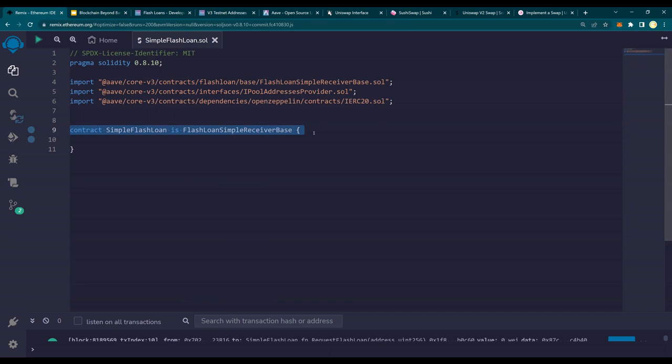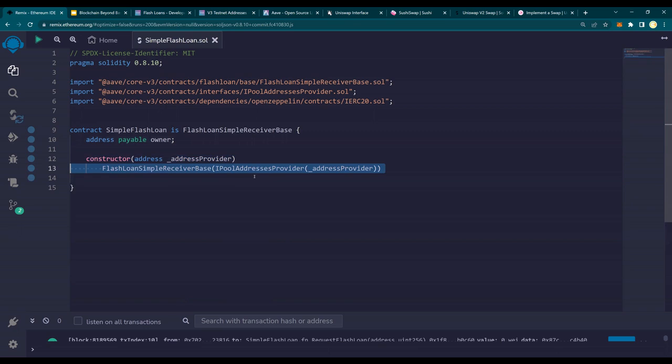Next, we are doing a simple Flash Loan, and this is owner. So I'm going to create an owner, whoever is requesting for this contract, right? Okay, this is the constructor. So the constructor is going to be like this. Very simple. Constructor takes in the address provider, and that address provider is nothing but IPoolAddressProvider.